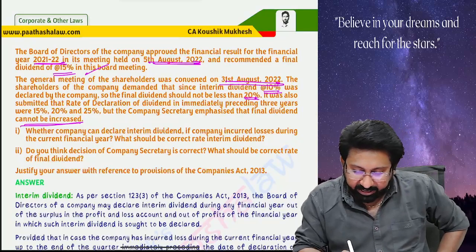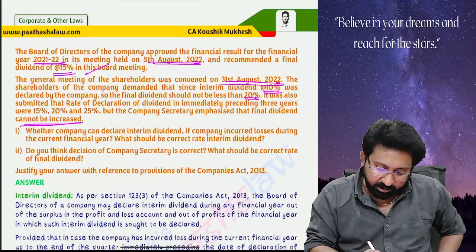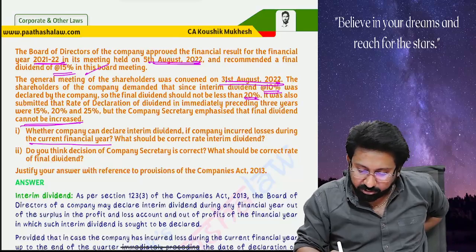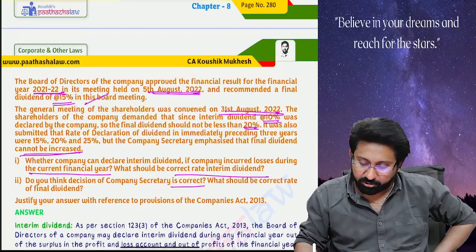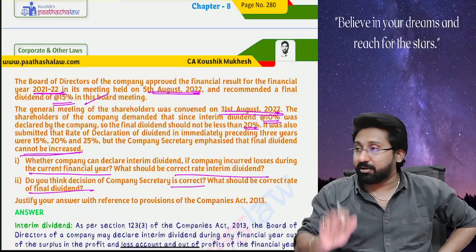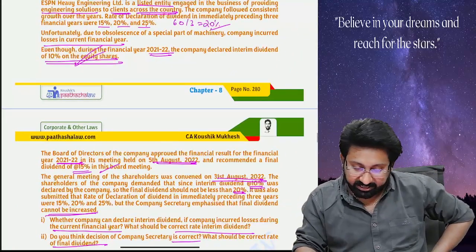Whether the company can declare an interim dividend if the company incurred losses during the current financial year, what should be the correct rate of interim dividend? Do you think the decision of the company secretary is correct? What should be the correct rate of final dividend? So many concepts are discussed here. Read the question.